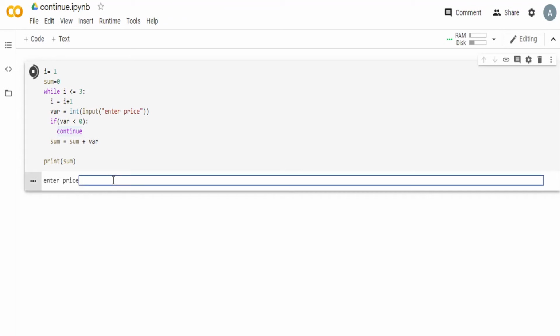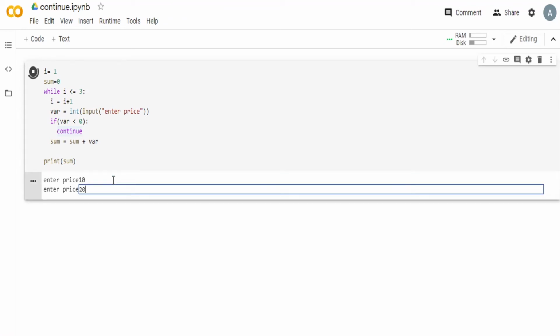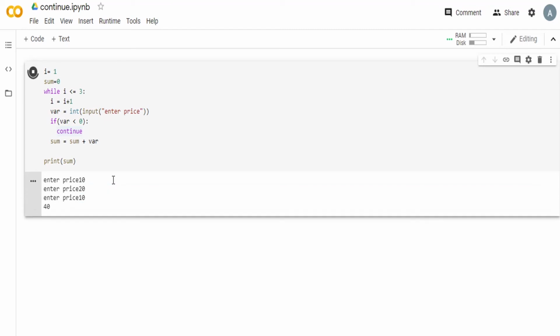Suppose we enter a price of 10, then 20, and then 10. Now these are all positive numbers. So you see we entered a price 10, so it got stored here in var. Now var is greater than 10, so this condition does not satisfy, and we come here. Now sum is 0 initially. The right side contains 0 and var contains 10. So sum becomes 10.